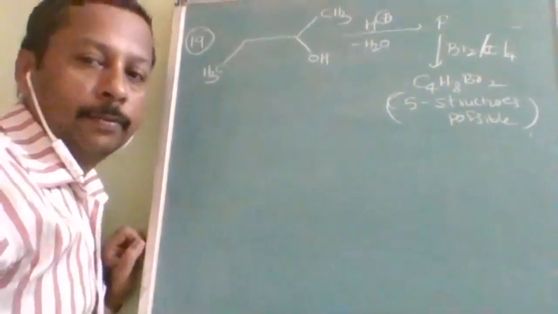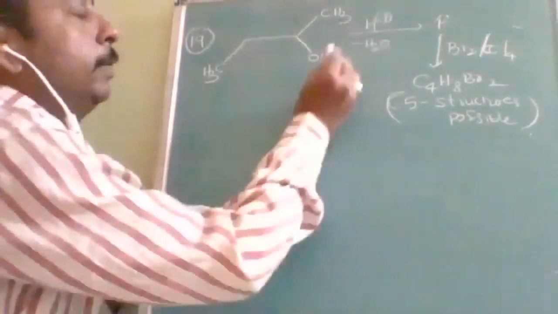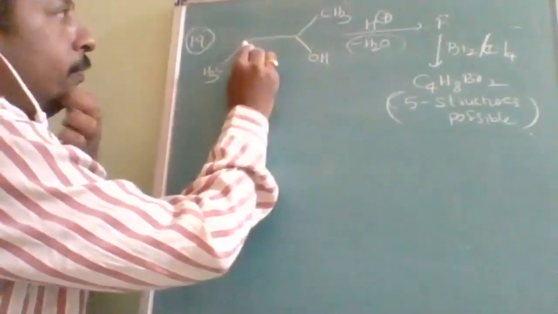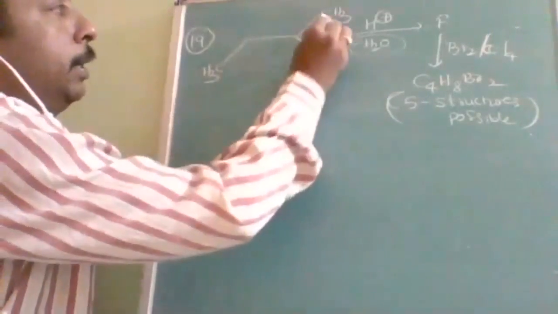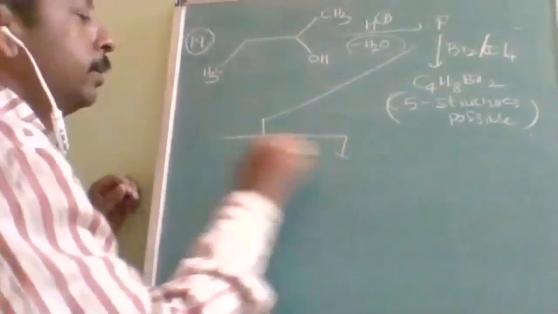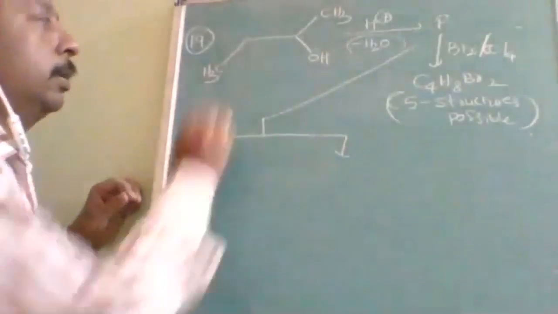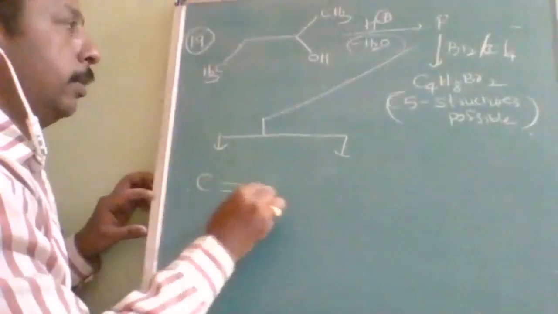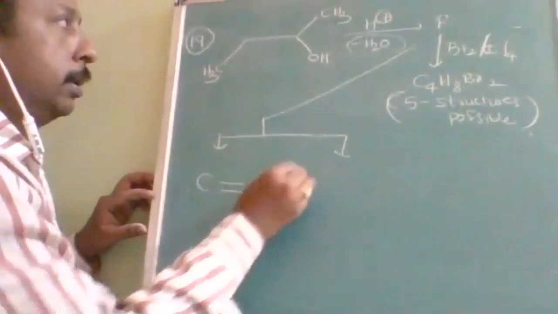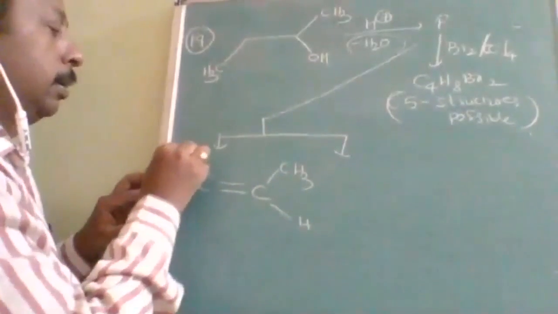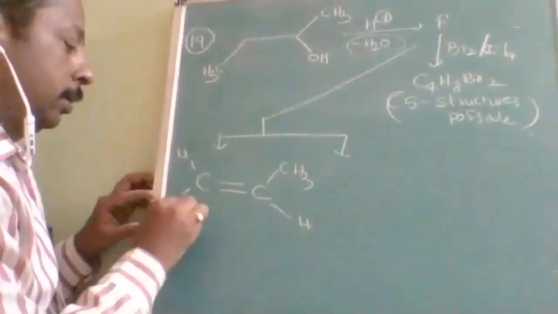So here the reaction with H plus is actually elimination. OH and H will be removed from here, or H from here. So two different structures may be possible. What are the two? If OH and H are removed here, C double bond, and this side it will be CH3, this side H, this side H and CH3.